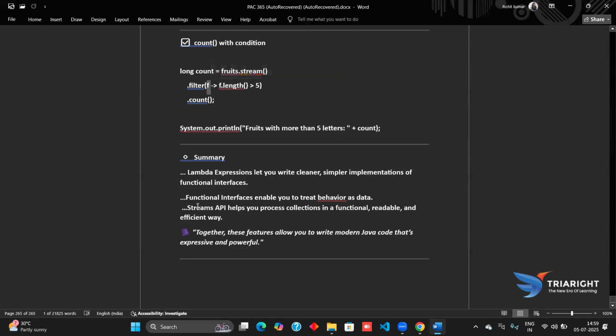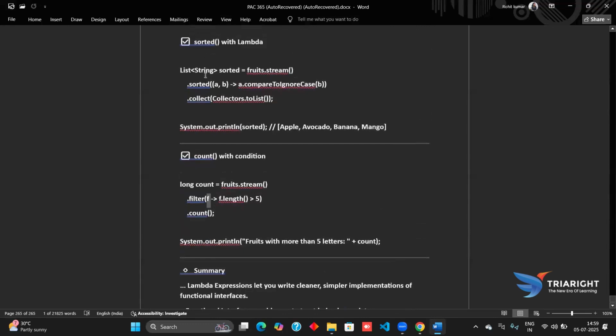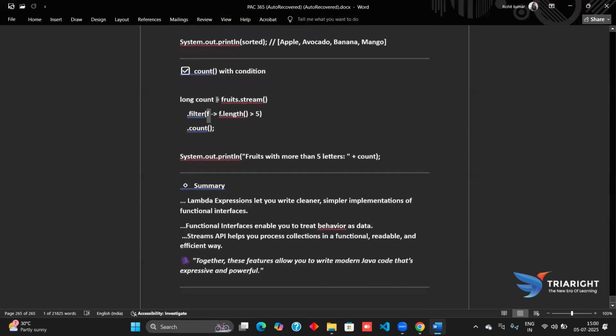Now coming here, Stream API helps us to process calculations in a functional, readable, and efficient way. It helps us in processing collections, as they are in a list, in a functional, readable way. In readable ways, each and every data can be read, and in an efficient way.